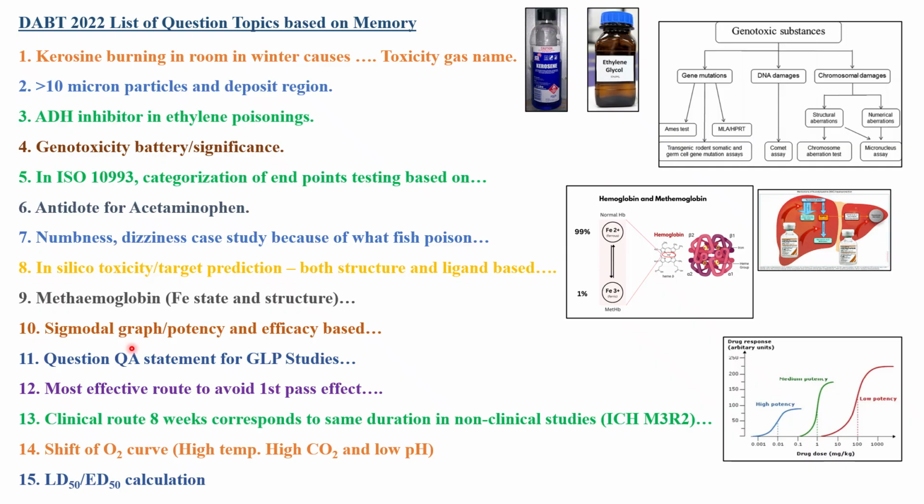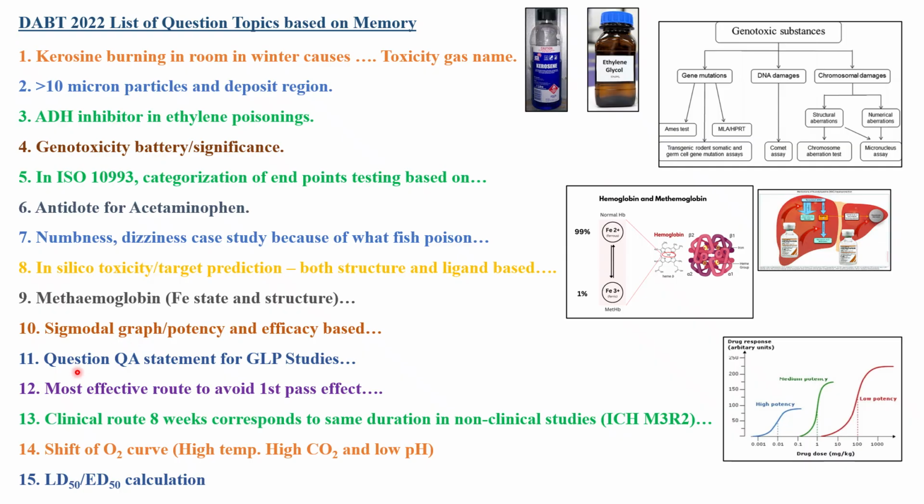Graphs can have shapes like an S shape, J shape, U shape, or inverted U shape. Okay, based on this, against what dose as well as drug response, efficacy or toxicity. So you need to remember in detail what each type of graph is. In 2023, one question I appeared for in the exam: they will give you graphs and ask you to identify the type of graph and what significant inference can be drawn from that graph.